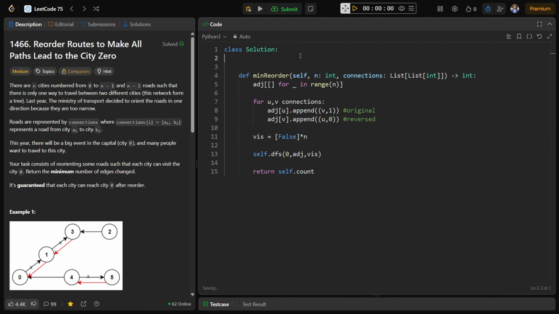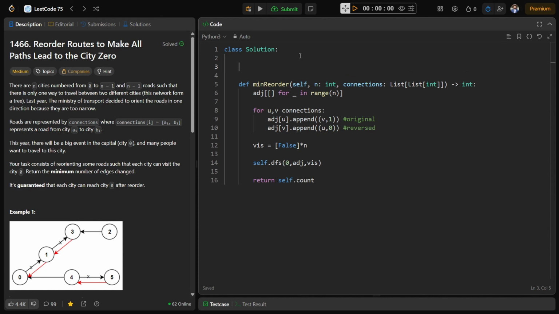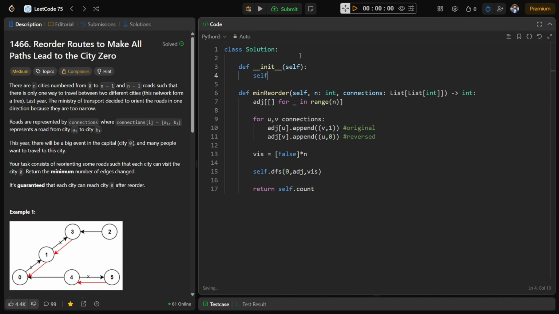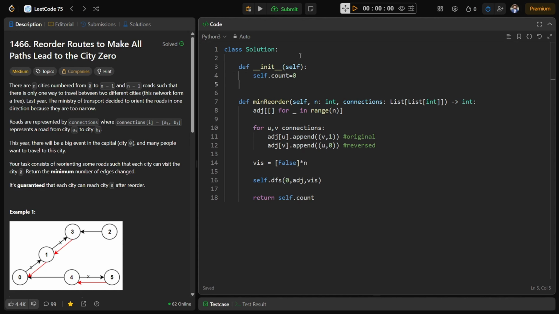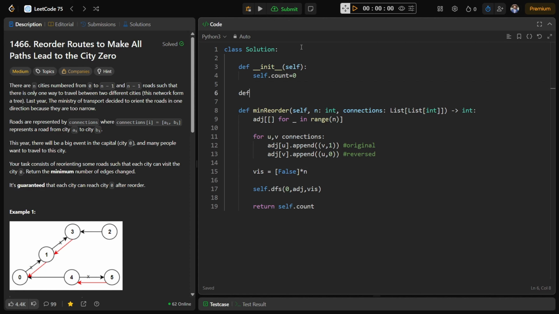Now let me declare the count variable globally. Now let's declare the DFS function here: self, the node, adjacency list and the visited array.